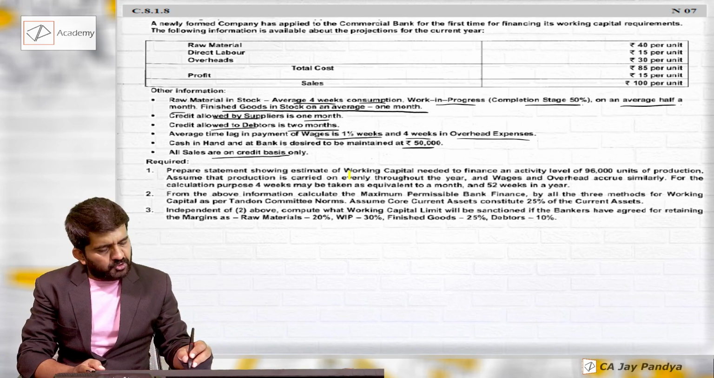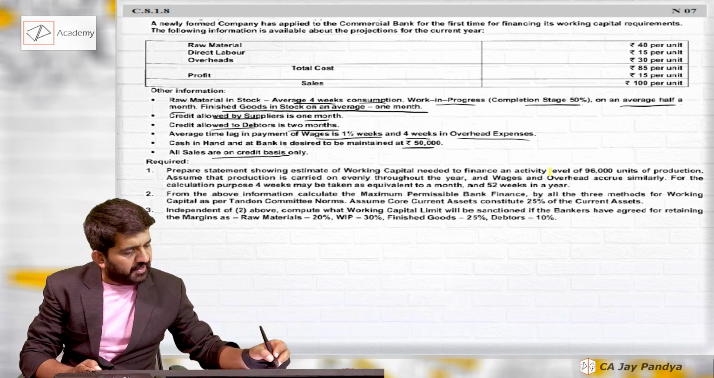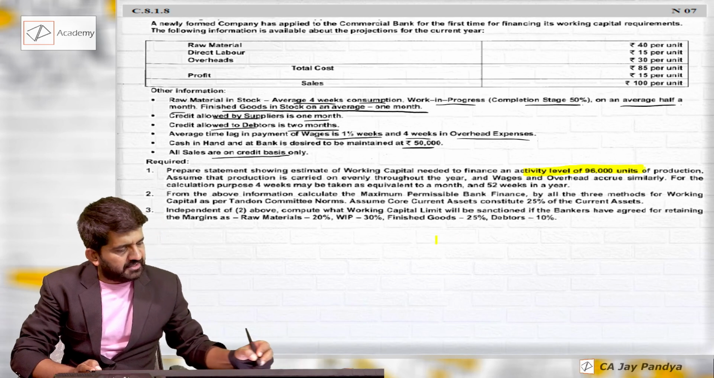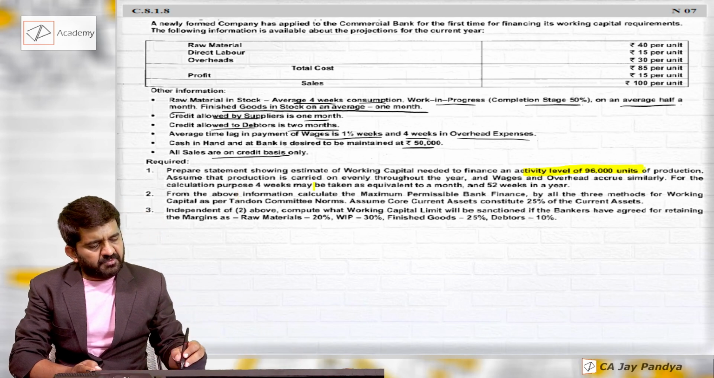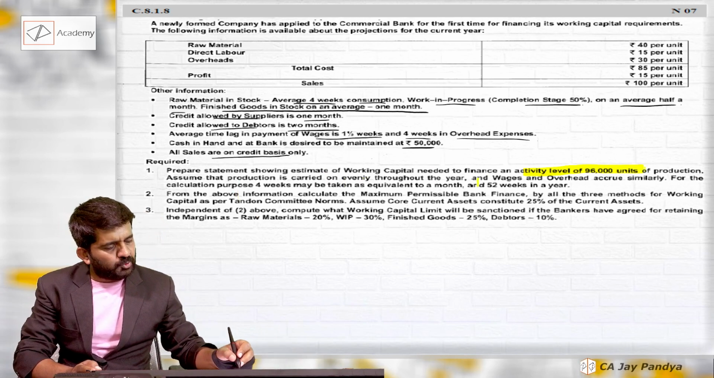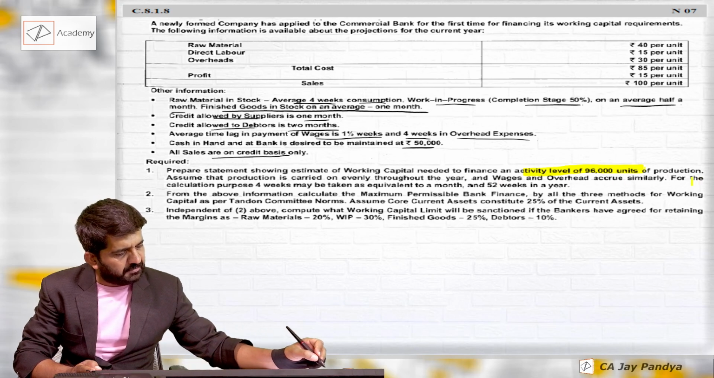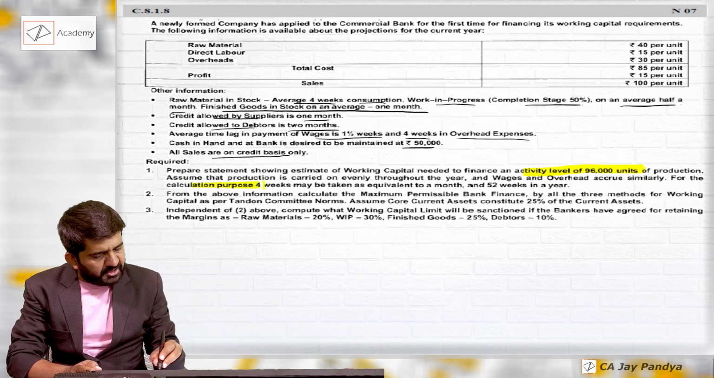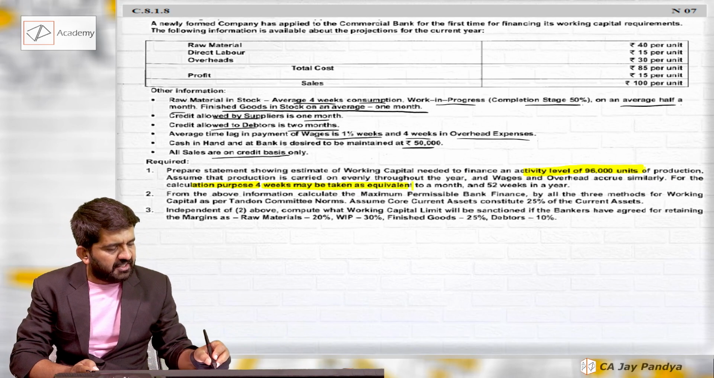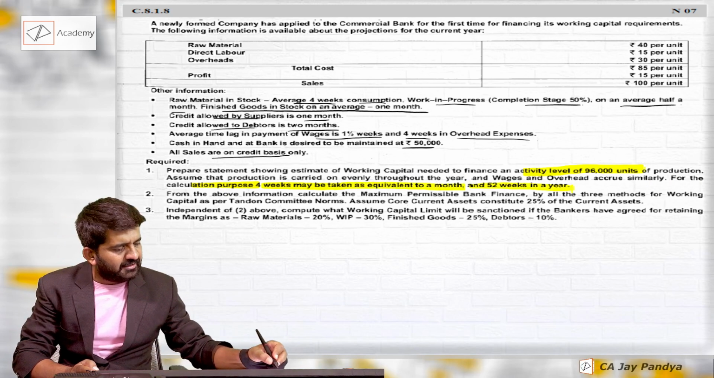Prepare a statement showing estimated working capital needed to finance an activity level of 96,000 units of production. Assume that the production is carried on evenly throughout the year and wages and overhead occur similarly. For the calculation purpose, 4 weeks may be taken as equivalent to a month and there are 52 weeks in a year.